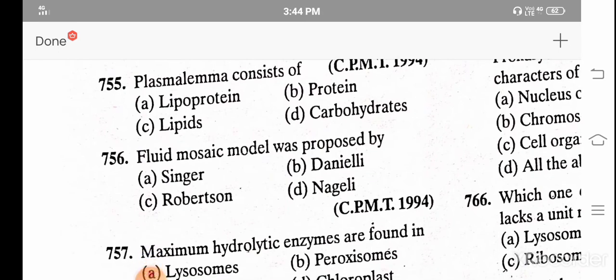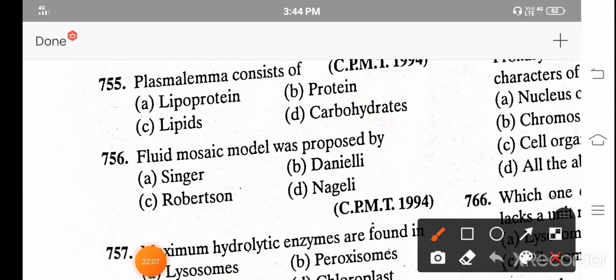Plasmalemma consists of A. Lipoprotein, B. Protein, C. Lipid, and D. Carbohydrate. And the correct answer is A. Lipoprotein, lipid, and protein.